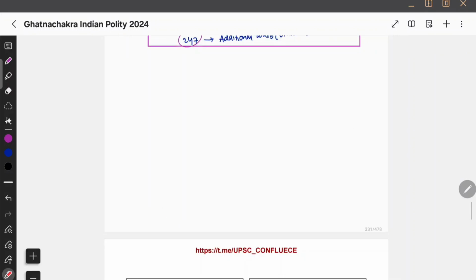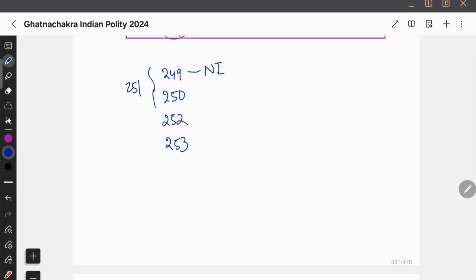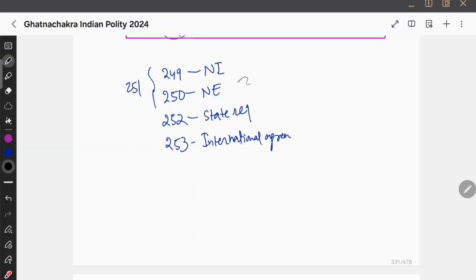Now I'm going to create box number 2, which you already know. We have 249, 250, 251, 252, 253. 249 national interest, 250 national emergency upon state request, and 253, what is this? International agreements. Article 249 says that in case of national interest, Rajya Sabha with 2/3 of members present and voting can pass a resolution. Such a resolution is valid for 1 year.